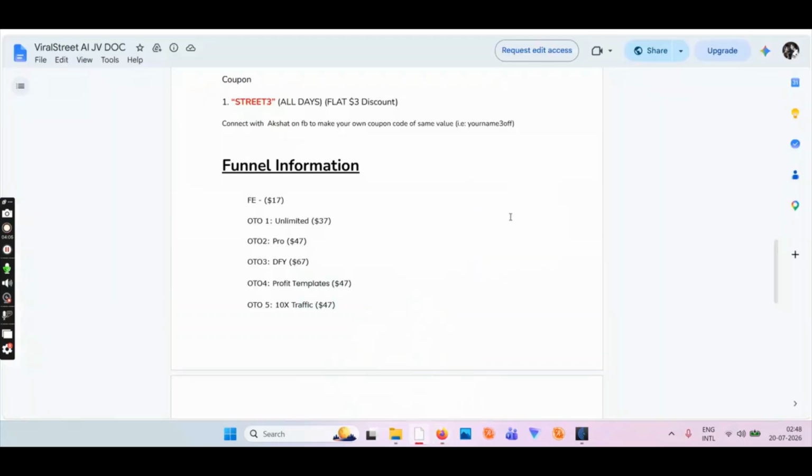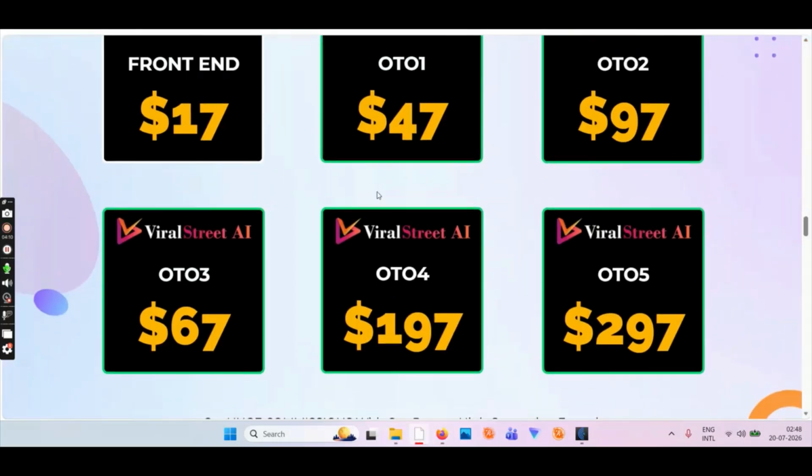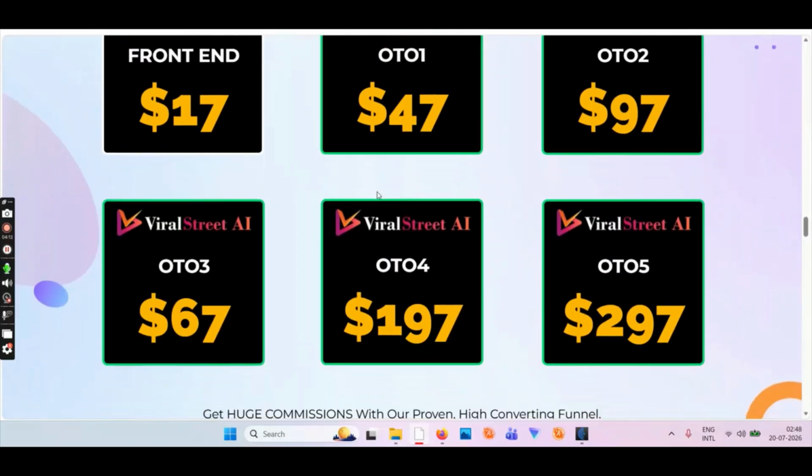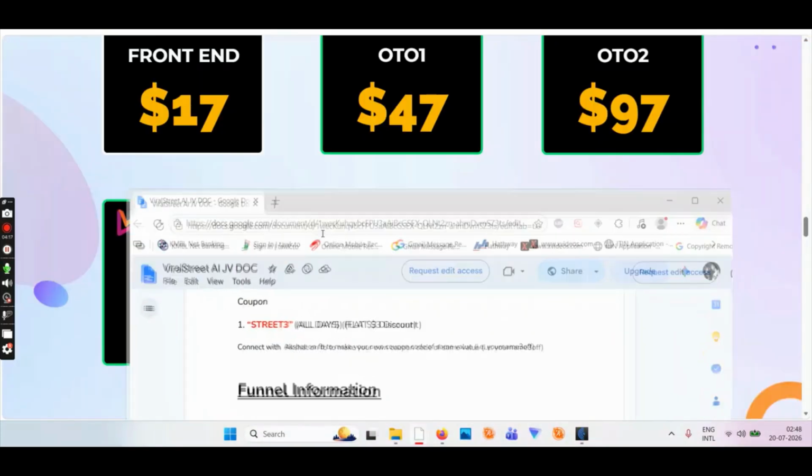Then let's come back and talk about the funnel. It's pretty simple. 17, 18, 19, 20, I guess. So 1, 2, 3, 4 OTOs. OTOs are right here. Pick and choose. Okay, what happened? Let me maximize.